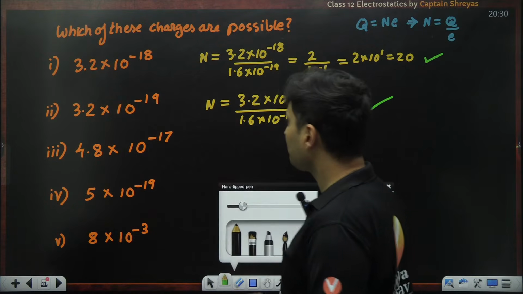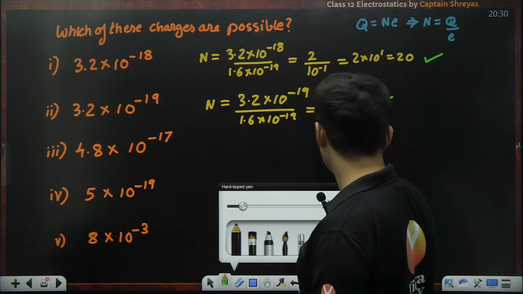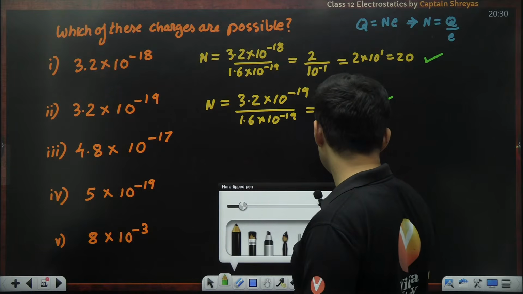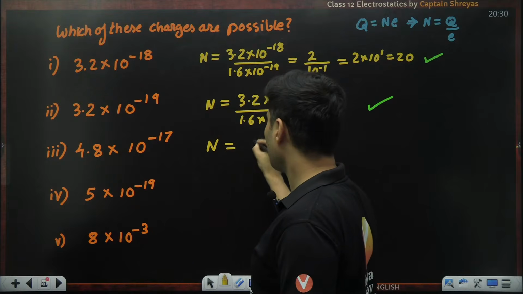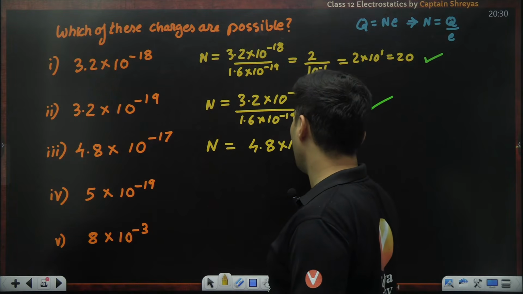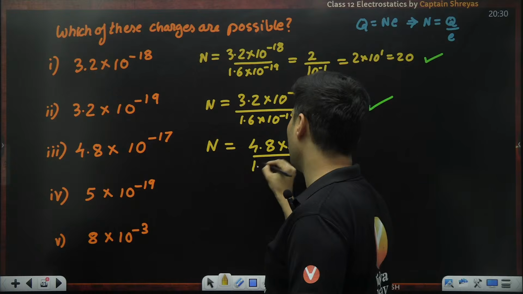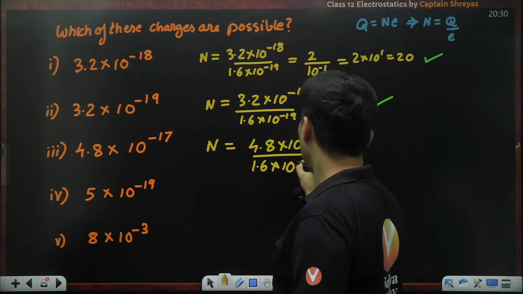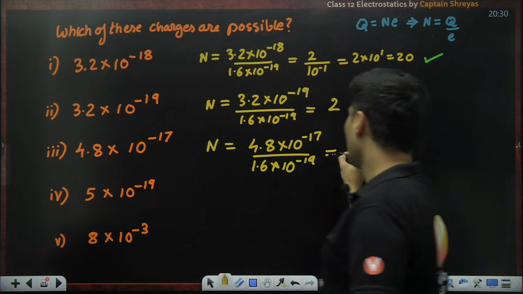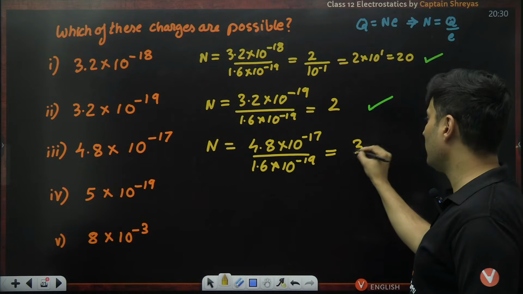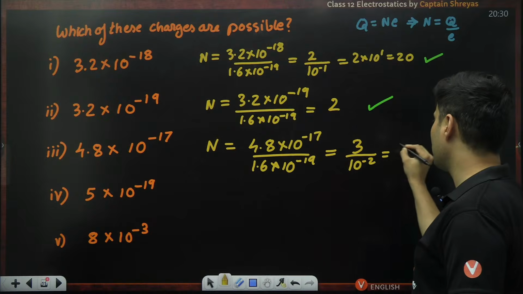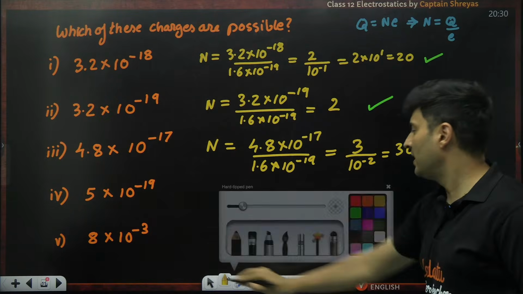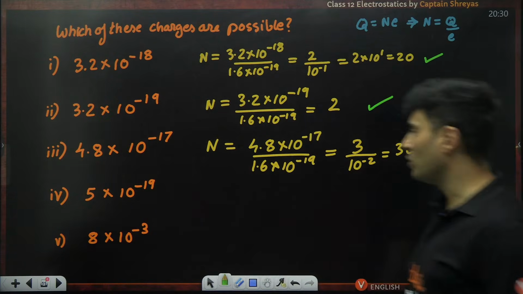What about this, guys? Let's check it out. 4.8 into 10 to the power minus 17. Again, I think this is possible, guys. Just check it out. N is equal to 4.8 into 10 to the power minus 17 divided by 1.6 into 10 to the power minus 19. So 4.8 goes with 1.6 three times. This will become nothing but 10 to the power 2, which is 300. And 300 is an integer. So definitely this is possible.